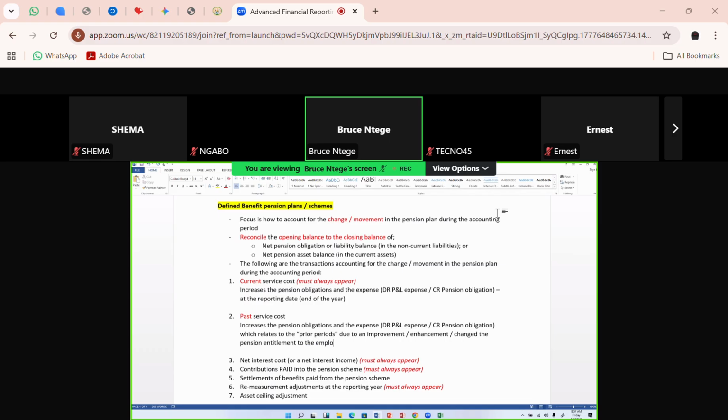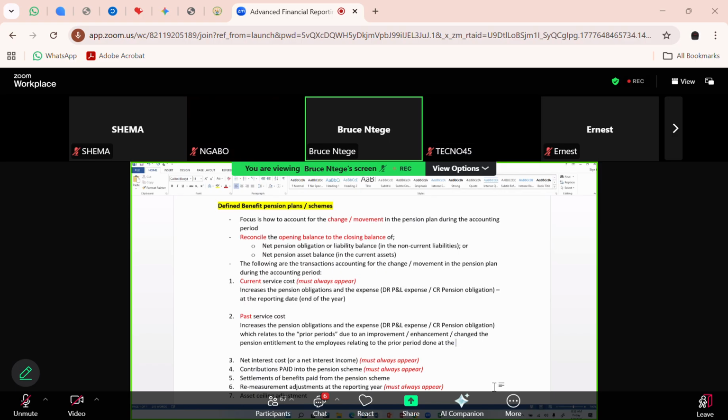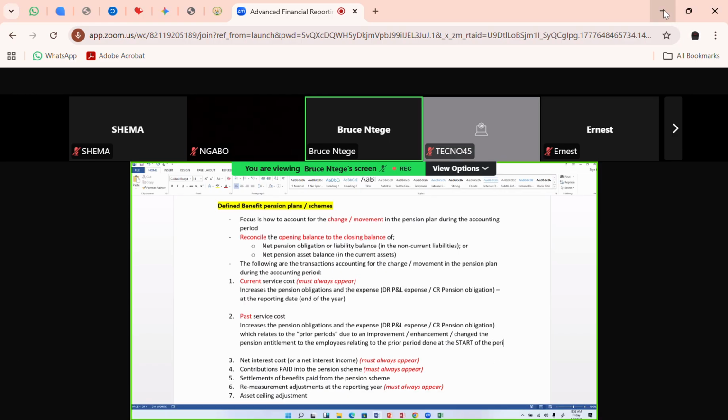Those employees who are in this pension scheme arrangement, they could have enhanced, or improved, or dropped their pension entitlements related to the prior years, okay? Relating to the prior periods. And this is usually done at the start of the year, the start of the period.